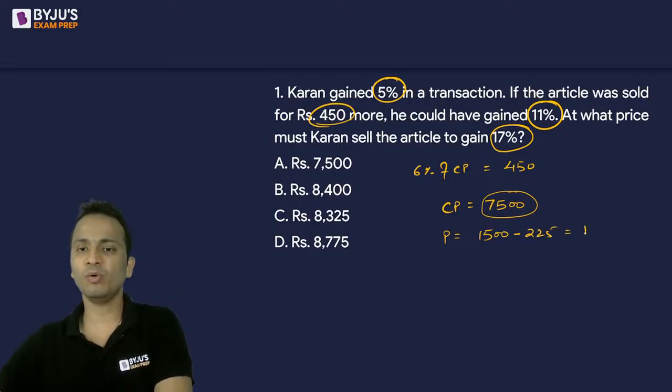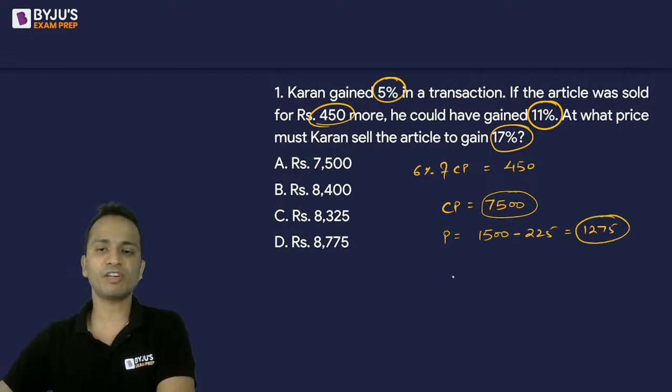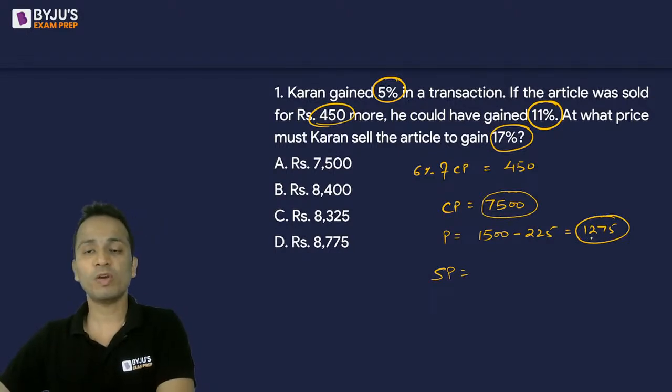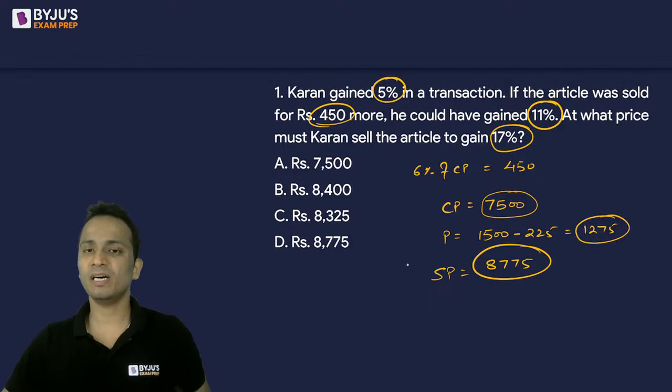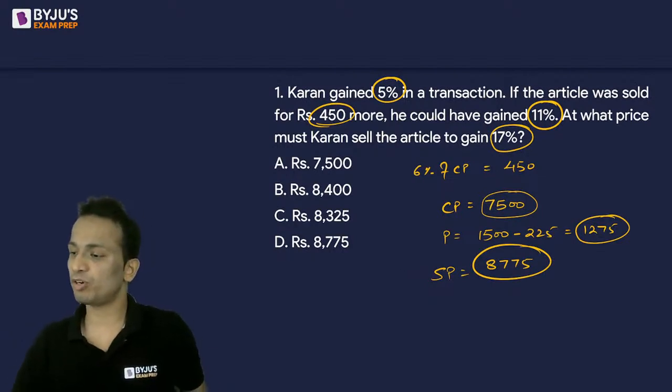So the profit will be 1275. So the selling price will be 7500 plus 1275, that is 8775. So if you sell the article at 8775, it will give him a 17% profit.